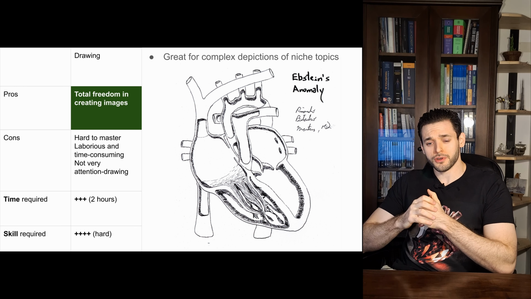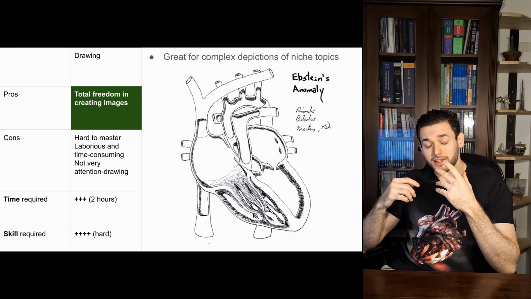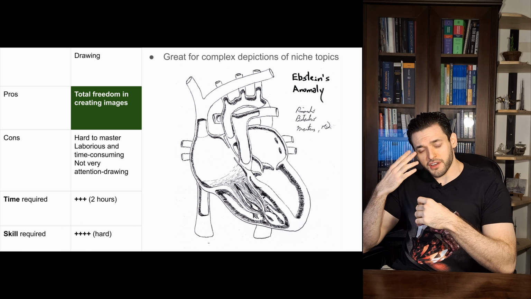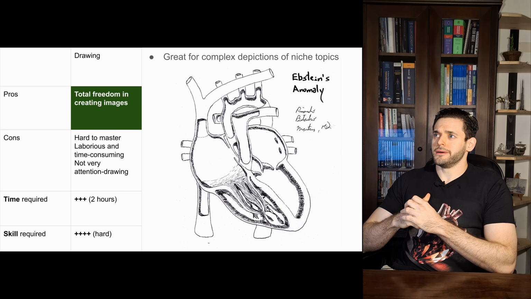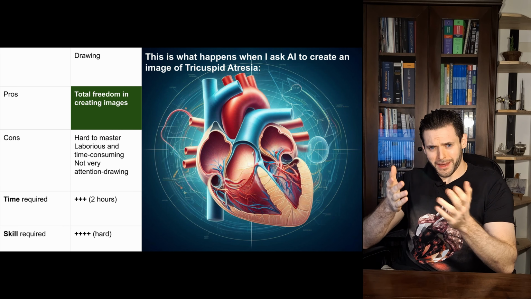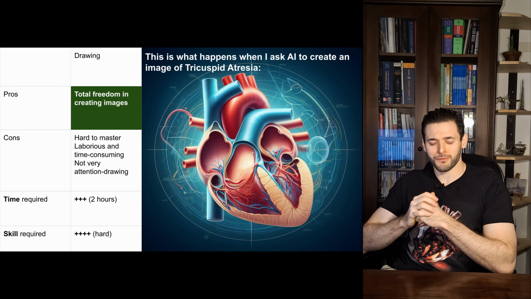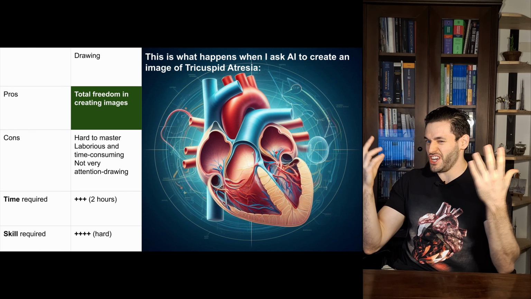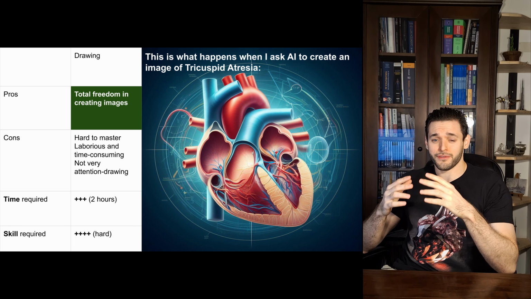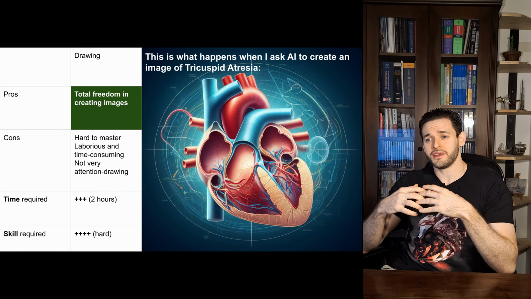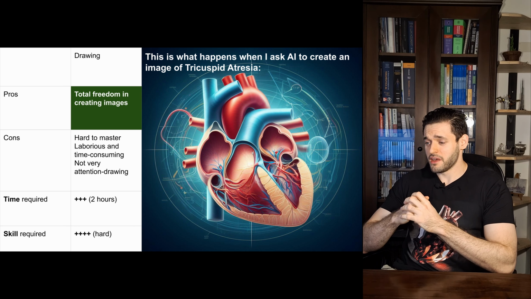DALL-E and Midjourney are not capable of understanding well anatomical terms such as sclera, rash, tricuspid valve. Try asking DALL-E 3, for example, to create an image of a tricuspid valve. It has a general idea of what a cardiac valve should be. However, it has no idea of what are the specific details of the tricuspid valve.